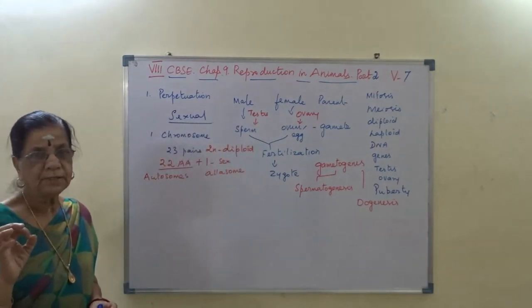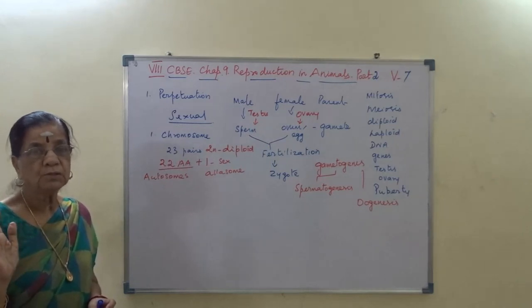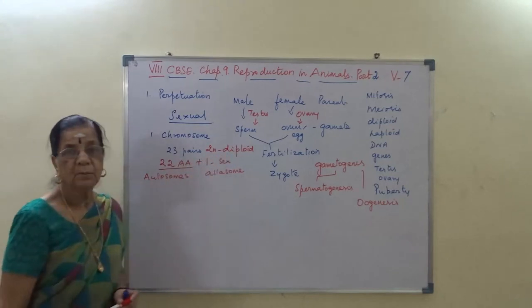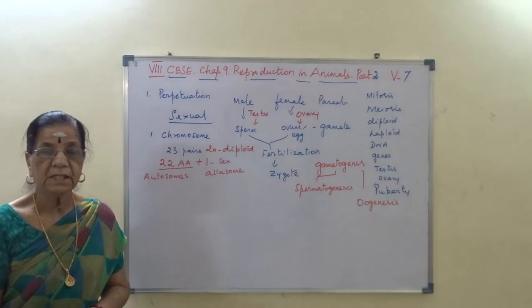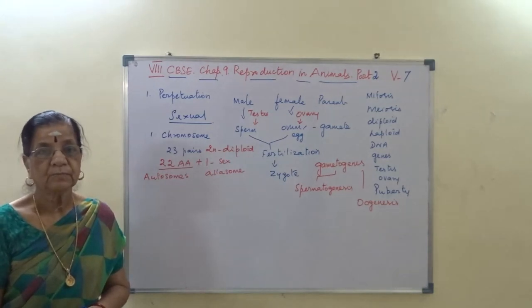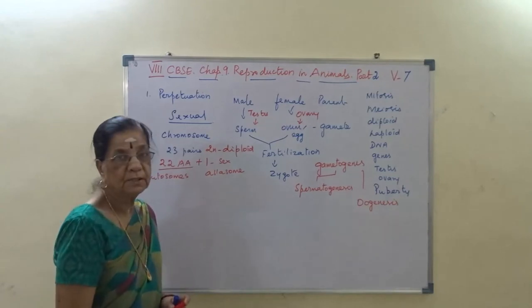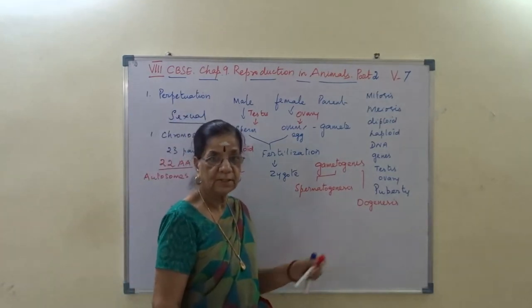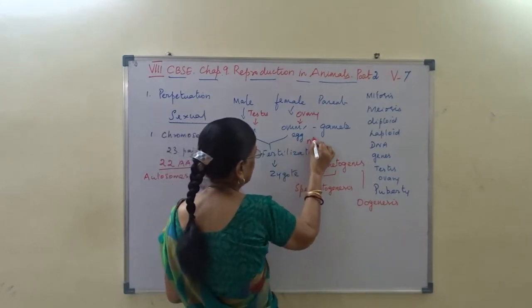So every body cell or somatic cell or vegetative cell will have the diploid number of chromosomes, represented as 2n. I hope you understand. During the formation of gametes, the diploid chromosome number forms the haploid gamete.